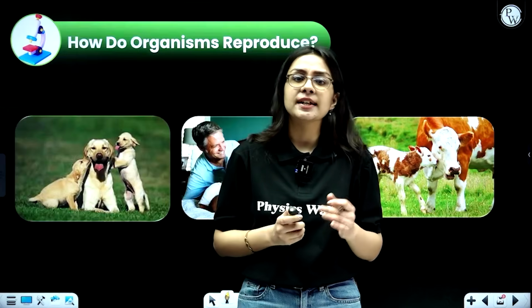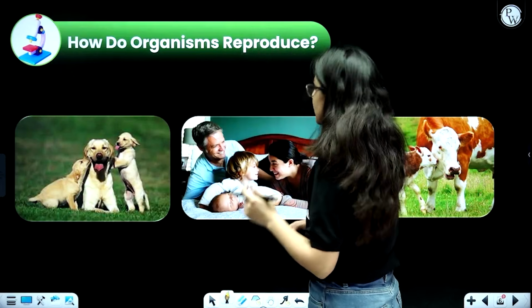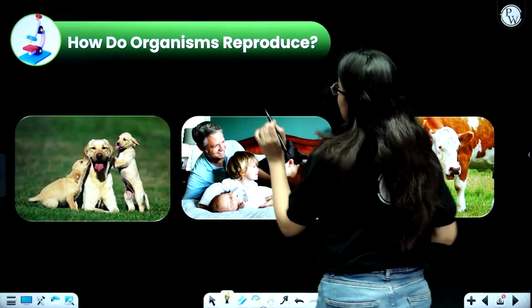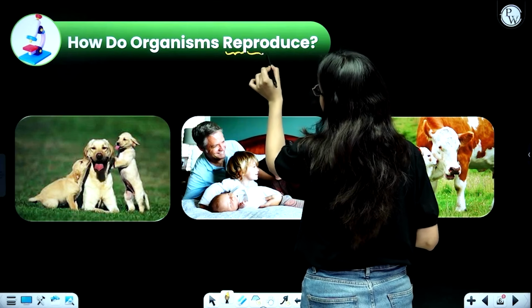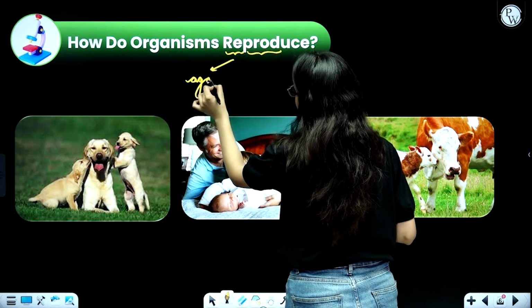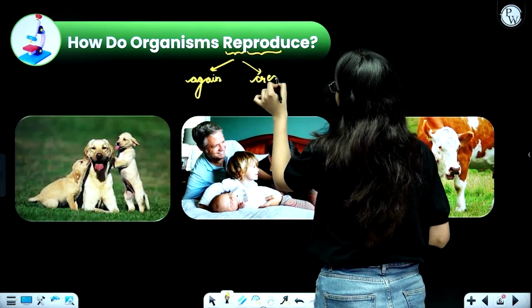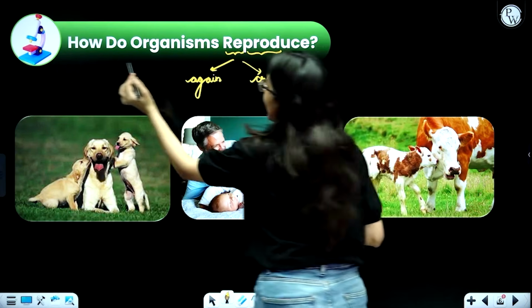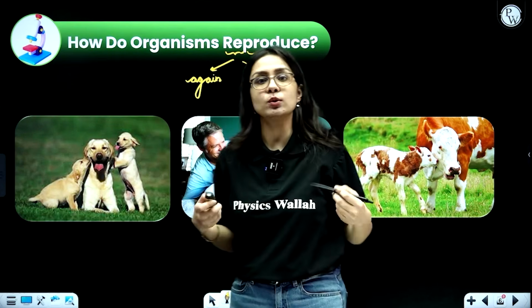To make things easier, let us first understand the name of the chapter, wherein the major term that we need to understand is reproduce. Talking about reproduce, let us break it into two shorter terms, re and produce. Re means again and produce means to create. Now let us read the name of the chapter once again. It means how do organisms again create organisms which are similar looking to themselves.